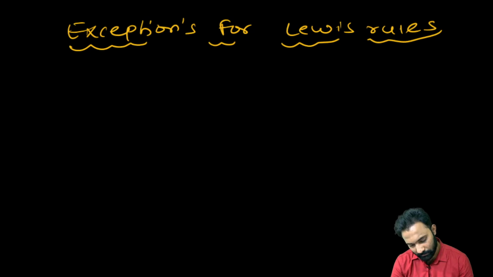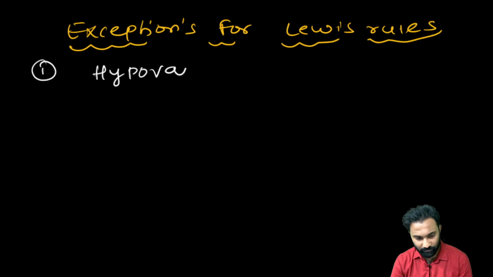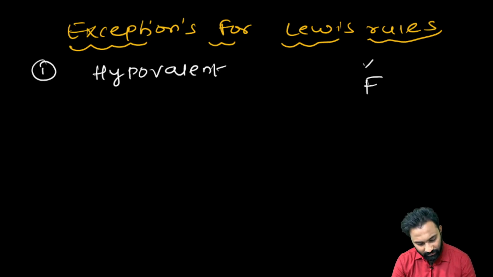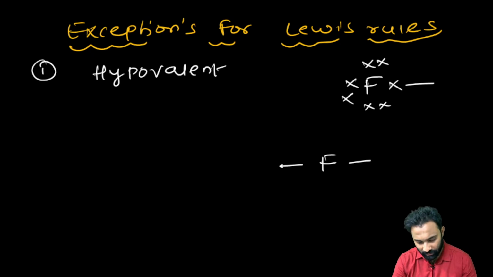First one, hypovalent. Fluorine, to complete its octet, requires only 1 electron, so it can form only 1 bond. To act as the central atom, it should have 2 bonds. But fluorine, requiring only 1 electron, can form only 1 bond.